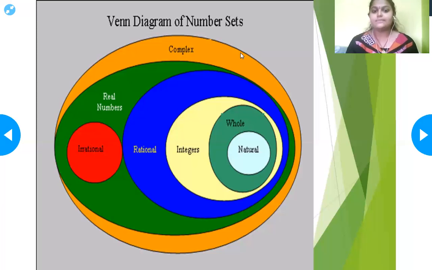So natural numbers, whole numbers, integers, rational numbers, irrational numbers and real numbers form a complex system. In this video we saw the definitions of natural numbers, whole numbers, integers, rational numbers, irrational numbers, real numbers and the number system.